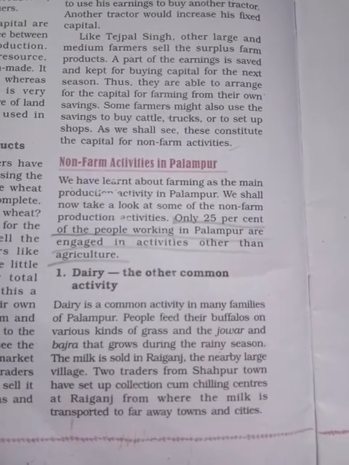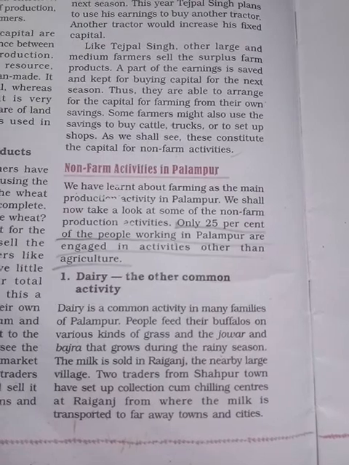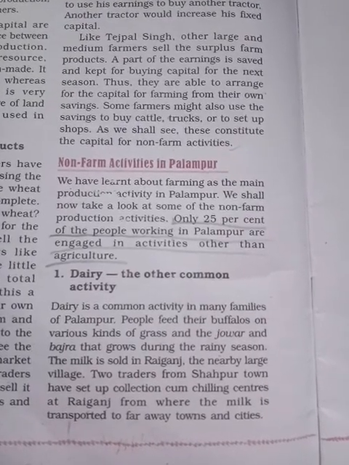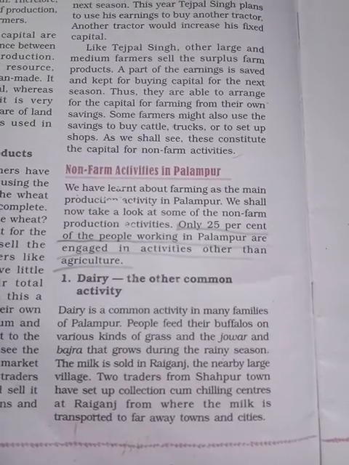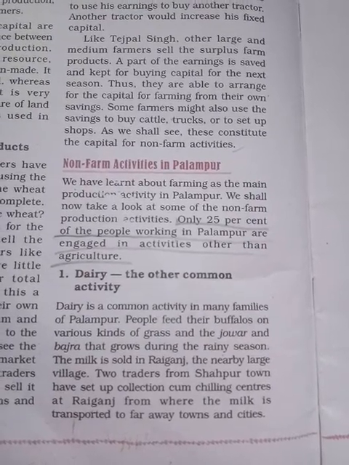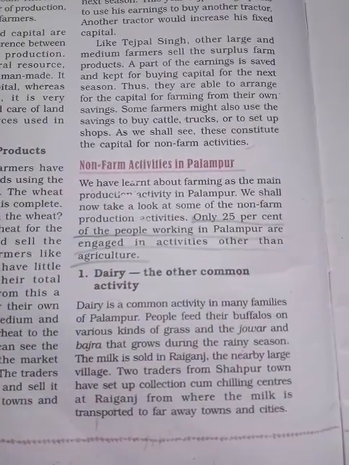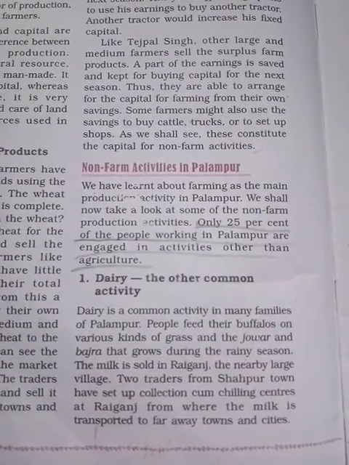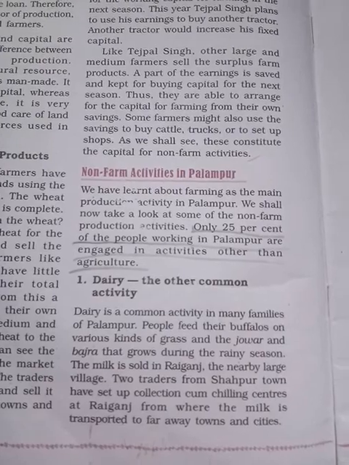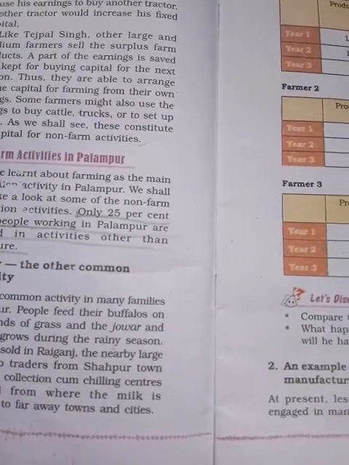That means they have set up what? Centers at Raiganj. That means the people used to sell in those centers, and from that center they sell to other towns and cities. So in Raiganj they are making one collection center, and from that collection center it is distributed to other villages or other cities.